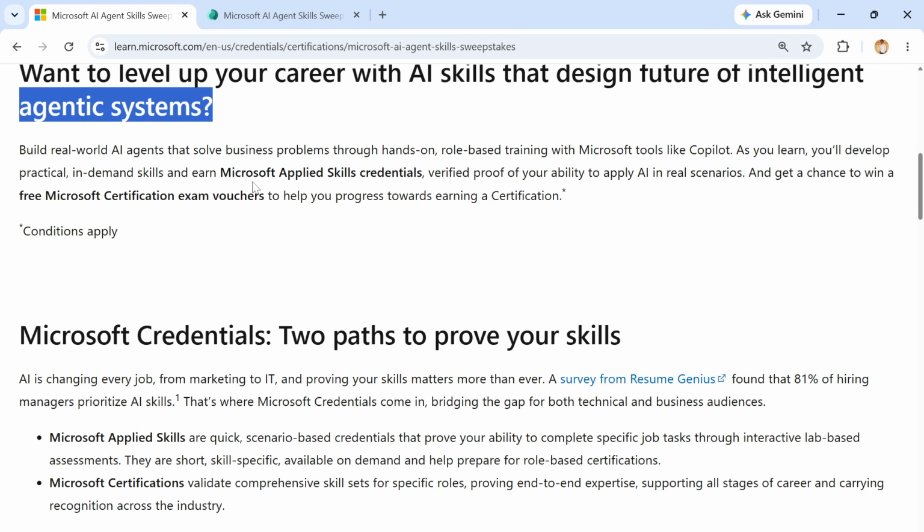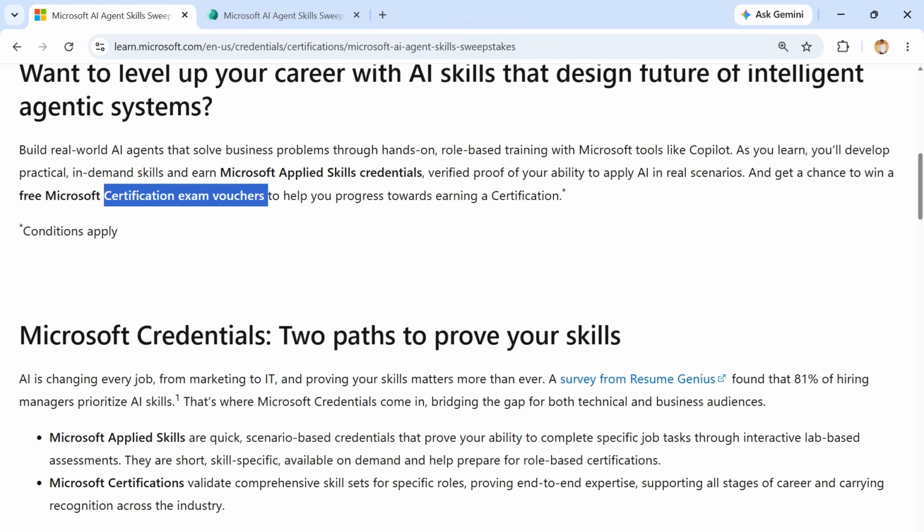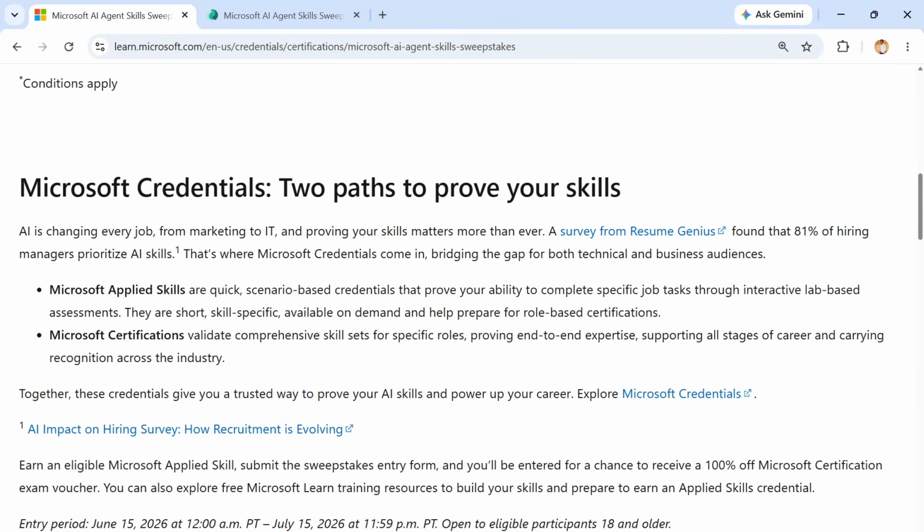Want to level up your career with AI skills that design the future of intelligent agentic systems? Here you can see the Microsoft applied skill credential, which verifies proof of your ability to apply AI in real scenarios, and you get a chance to win a free Microsoft certification voucher to help you progress toward earning a certification. Microsoft credentials give two paths to prove your skill: AI is changing the job market of IT, and proving your skill matters more than ever.